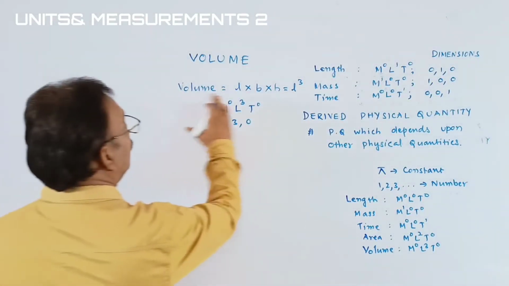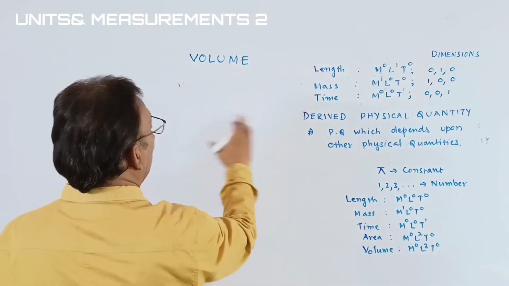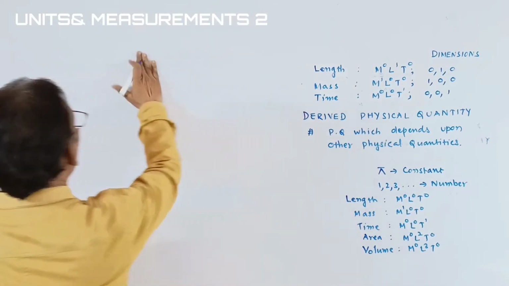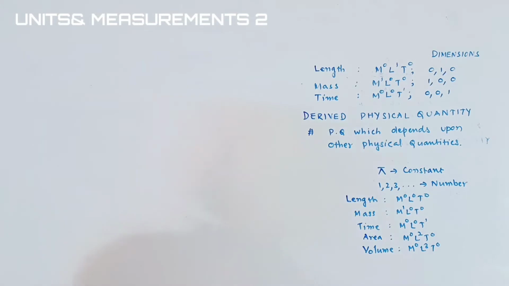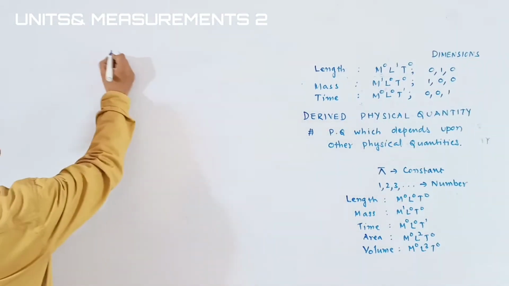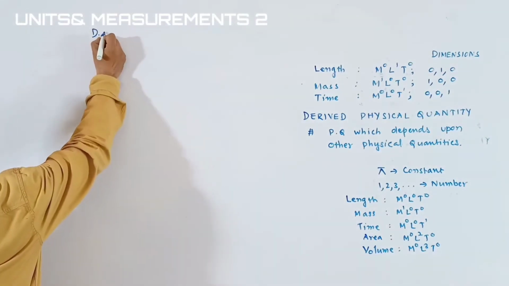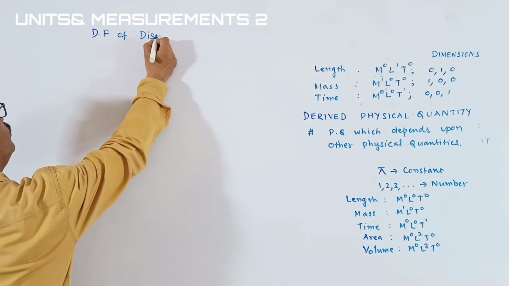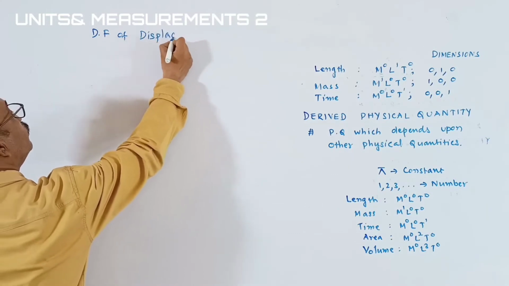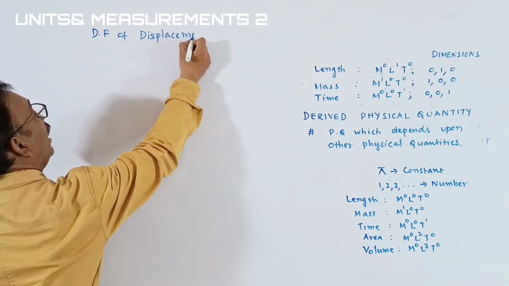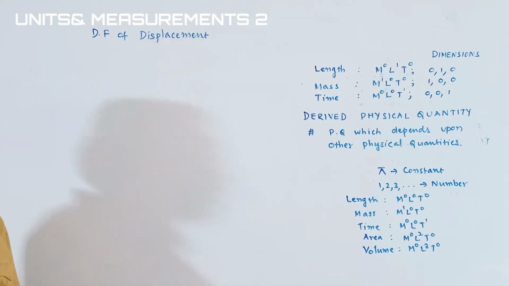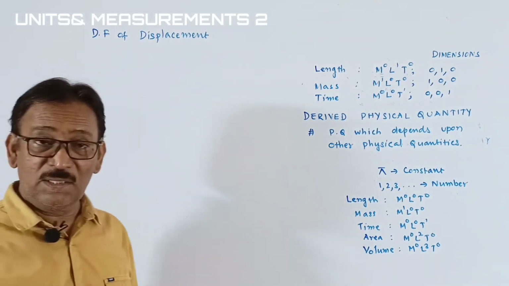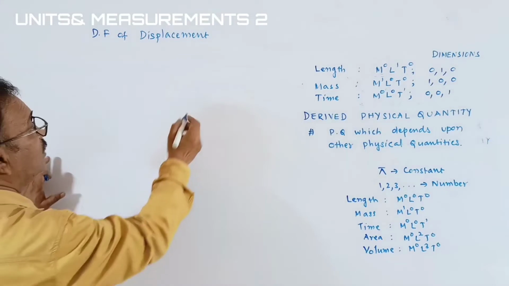Okay, students. Next we are writing the dimensional formula of one more derived physical quantity. Before that we will write the dimensional formula of displacement. You have learned that displacement is the shortest distance between the 2 points.